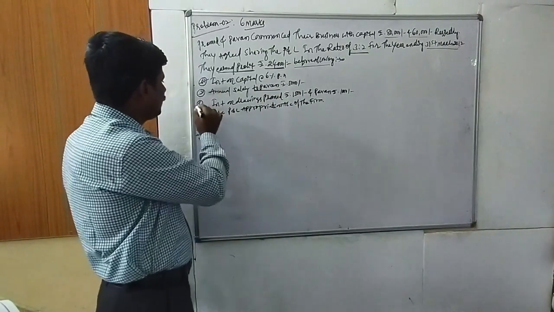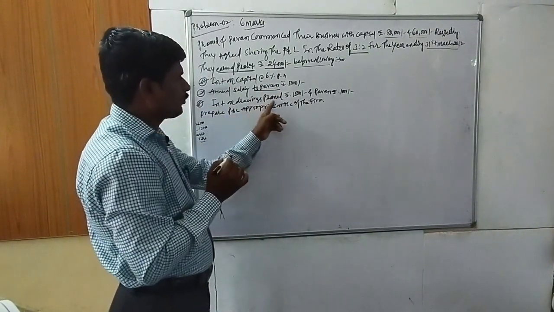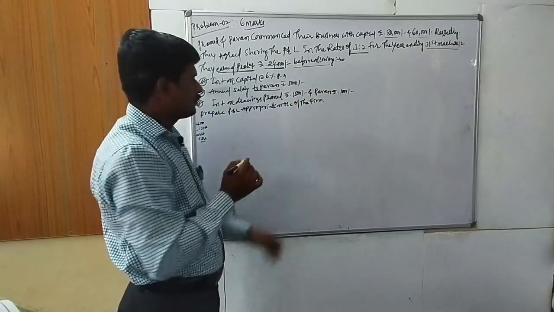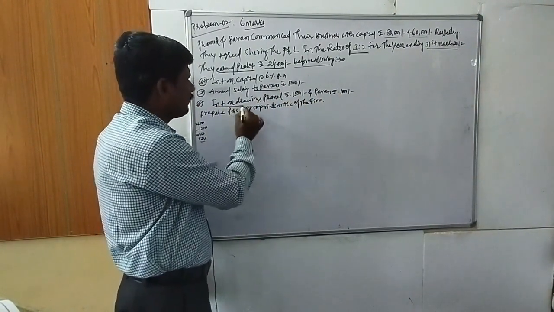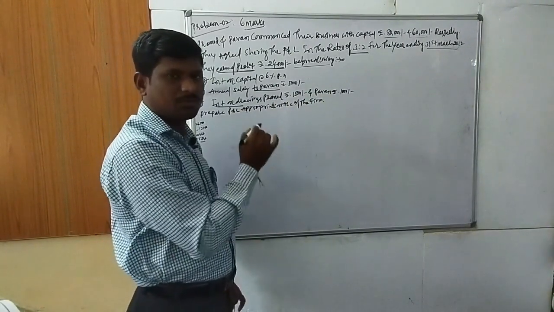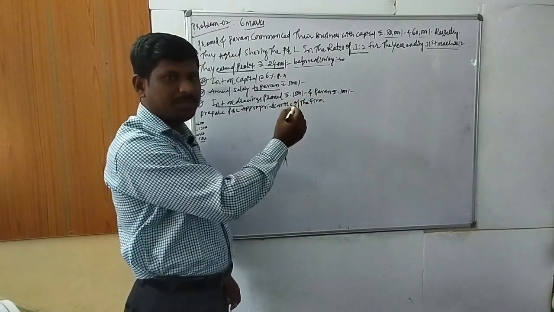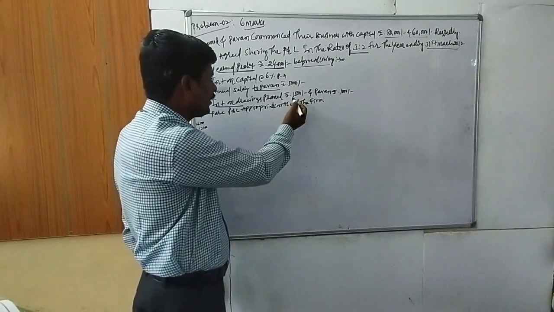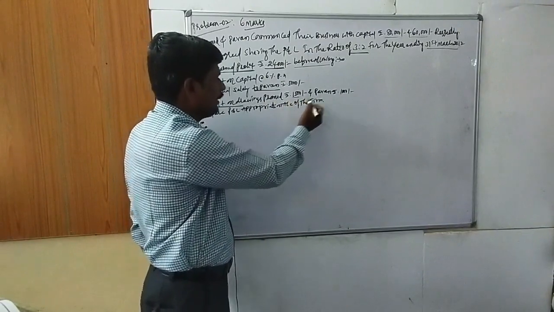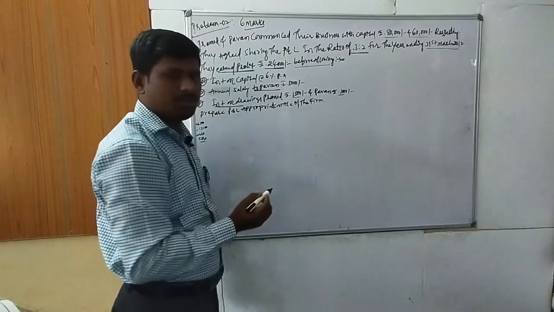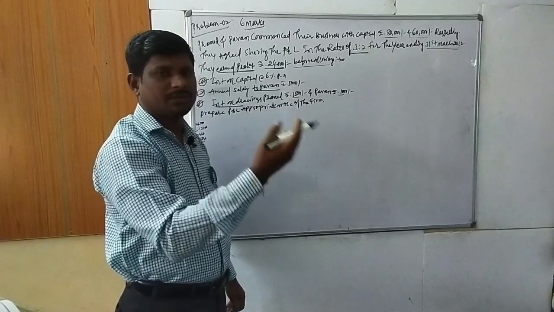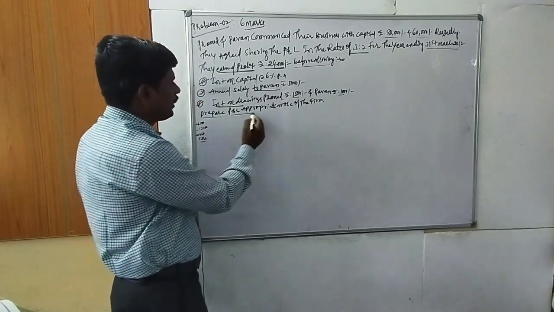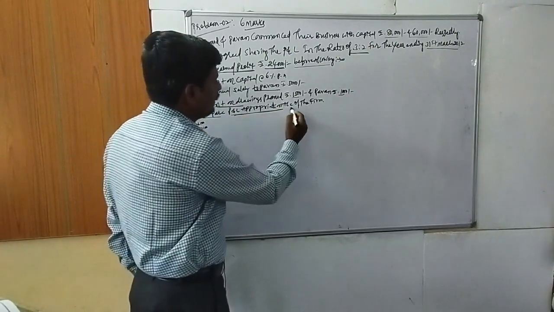The next one, third one, interest on drawings: Pramod 1,500, Pawan 1,000. Interest on drawings is considered on the credit side of the profit and loss appropriation account. So by interest on drawings, take Pramod 1,500 and Pawan 1,000 in the inner column, and the total 2,500 in the outer column. Okay?